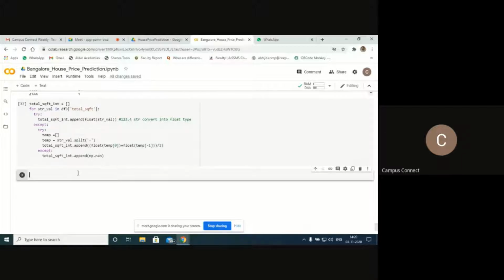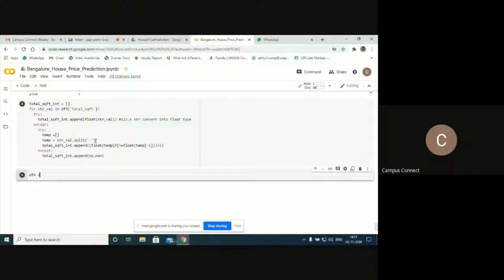Now see here, I'll try to create one index here. I don't want to add this data to the already existing data set, that is df3. So I'll try to create one more new data set, df4. Because if you see df3, we have only 8 features there. Now I'll add this square feet, so it will be completely 9 features.